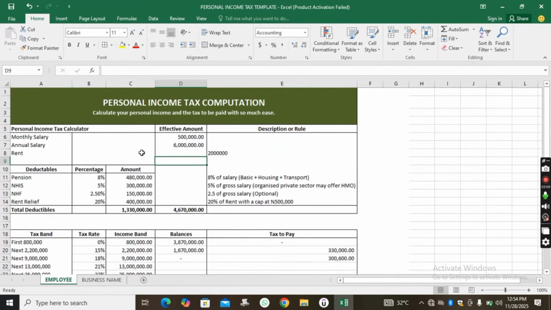Okay. The first thing in computing your tax is that you must know what you earn. That is why from January 2026, keeping record of what you earn is very important. In fact, if you want to become tax compliant by next year, 2026, it starts with keeping proper record.